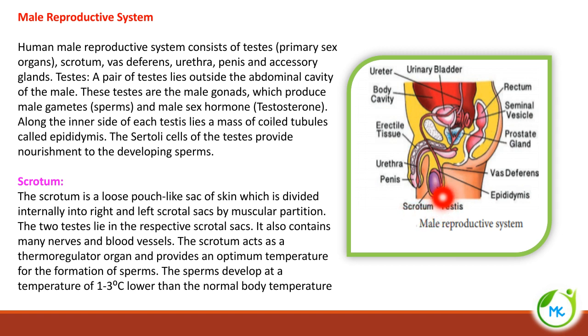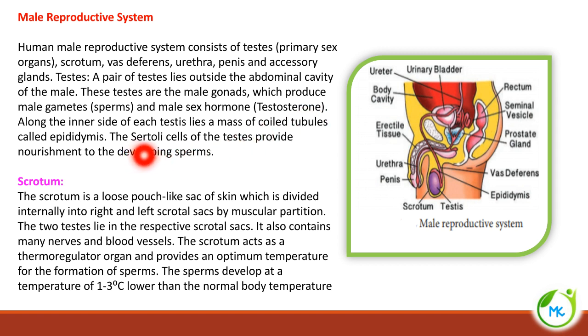This testis will produce the male gamete. The male gametes are referred to as sperm. Other than that, the testes are also involved in the production of the male sex hormone, which is referred to as testosterone. So the testes have two functions: they produce the male sex cell or gamete called sperm, and they also produce the male sex hormone called testosterone.